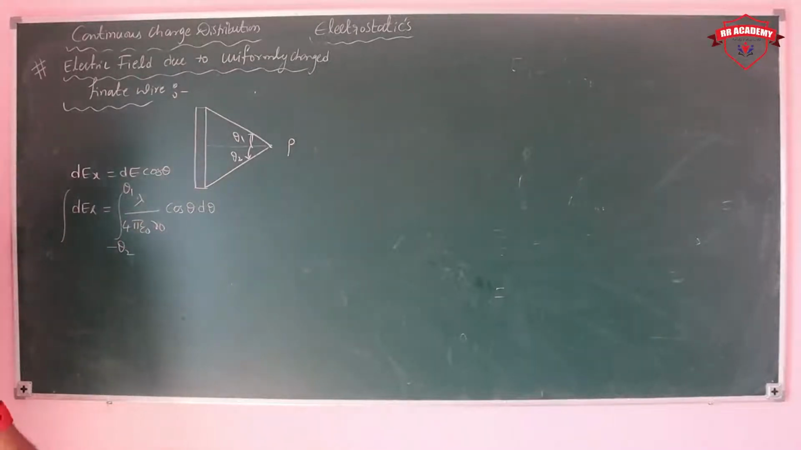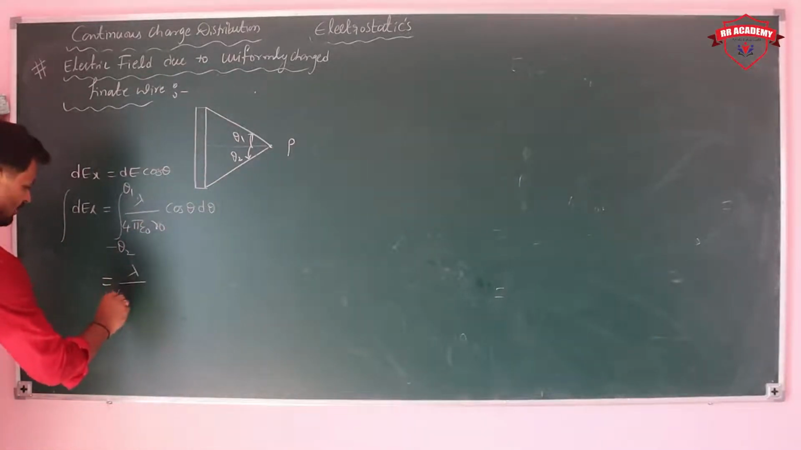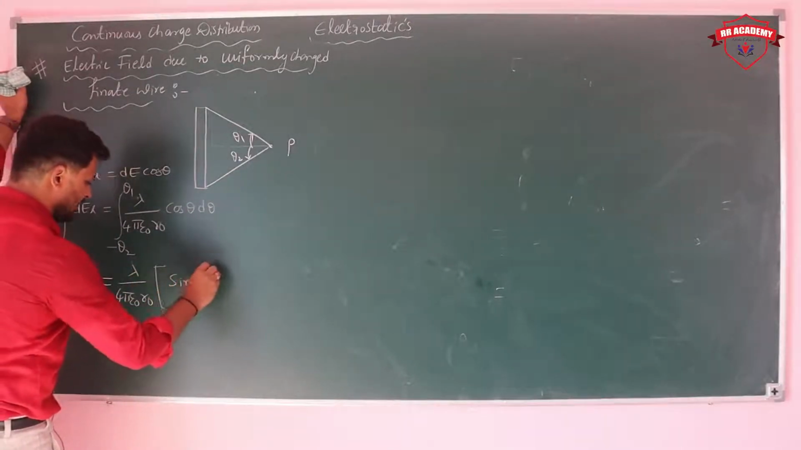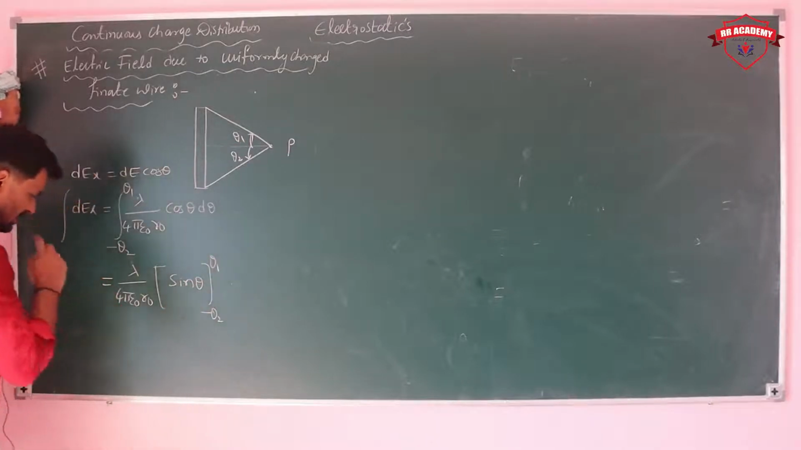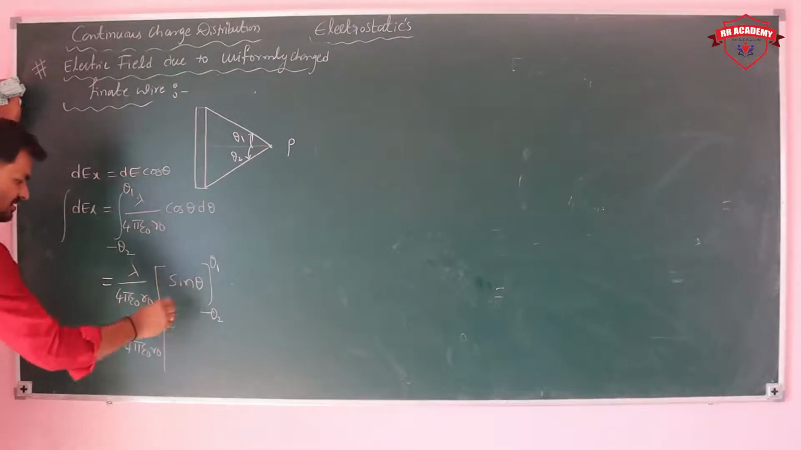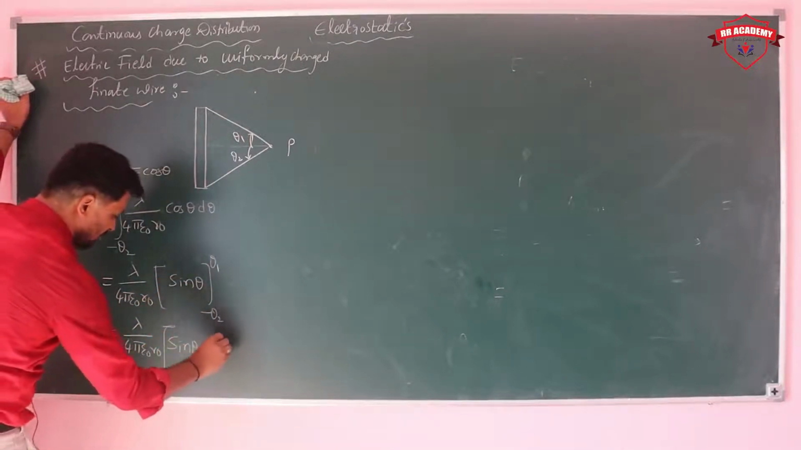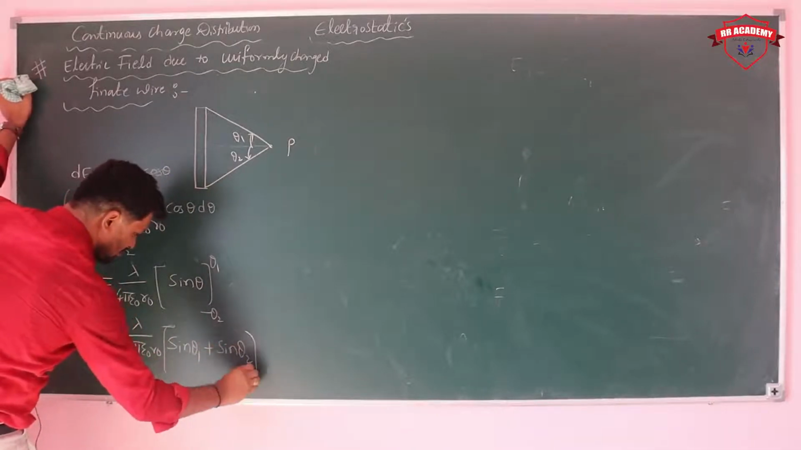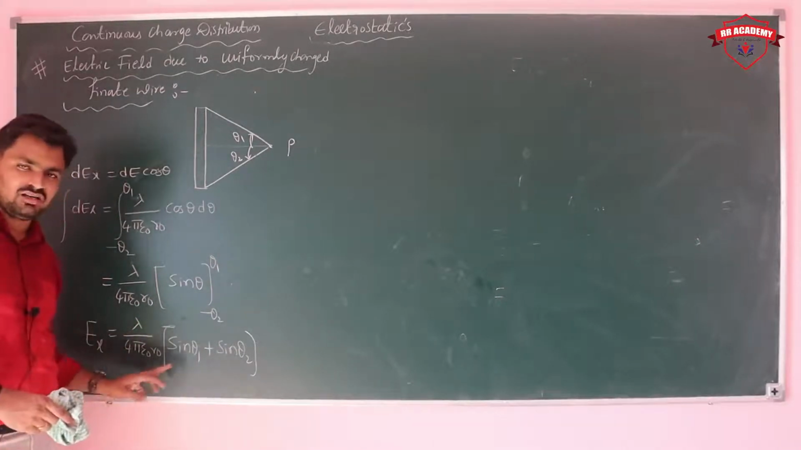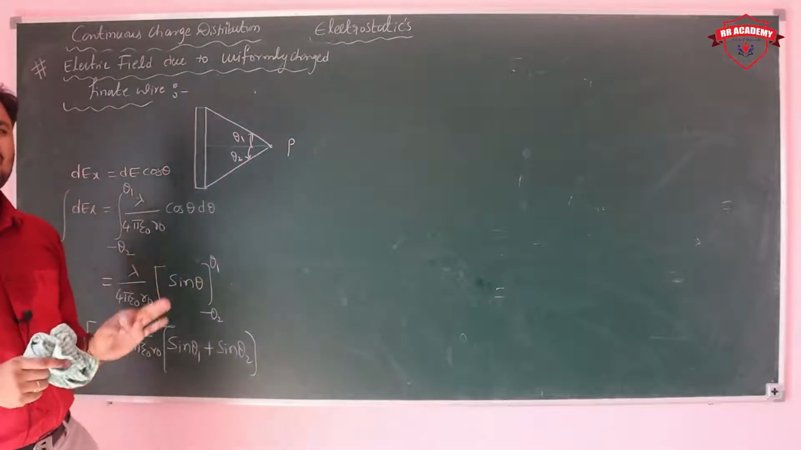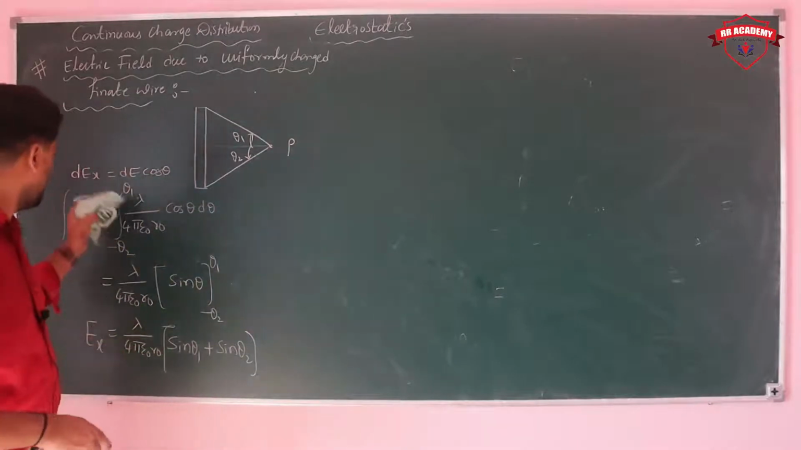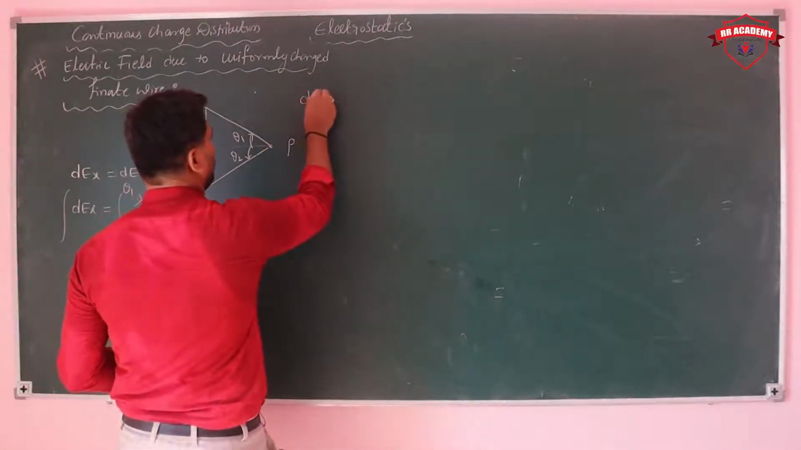So now if we take that, how much do you get? Lambda by 4 pi epsilon naught r naught integration of cos theta, which is sin theta, from minus theta 2 to theta 1. If you put the values, then you get lambda by 4 pi epsilon naught r naught sin theta 1 minus of minus sin theta 2, plus. So along the x axis you have lambda by 4 pi epsilon naught r naught into sin theta 1 plus sin theta 2. If you know the angles, you can put the angles directly in sin theta 1 plus sin theta 2.